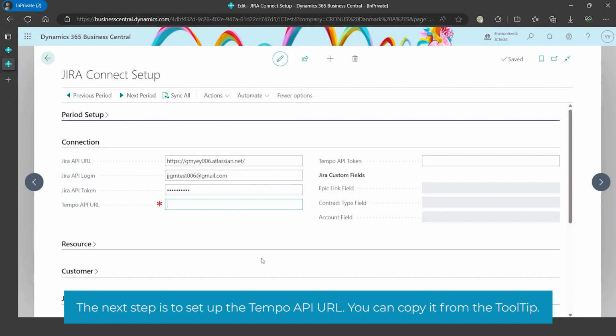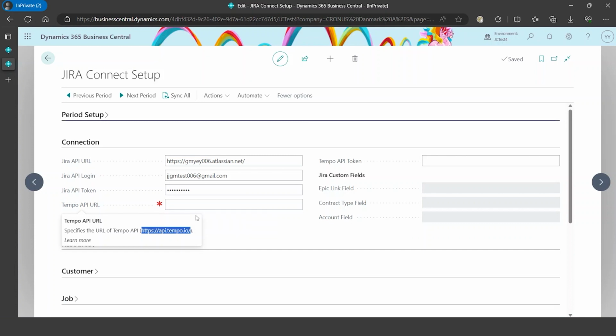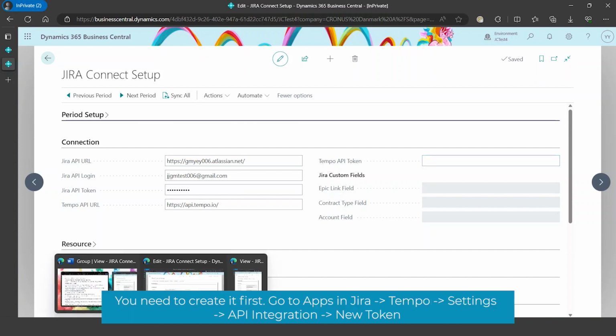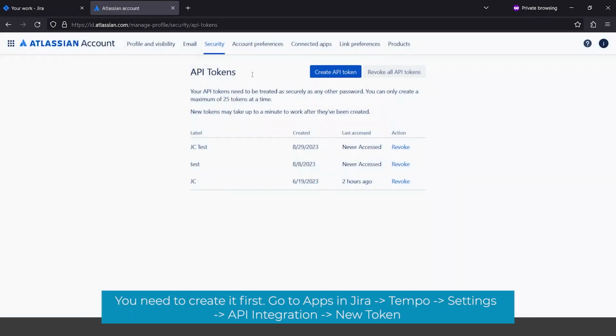The next step is to set up the Tempo API URL. You can copy it from the tooltip. And also you need to input the Tempo API token. You need to create it first.